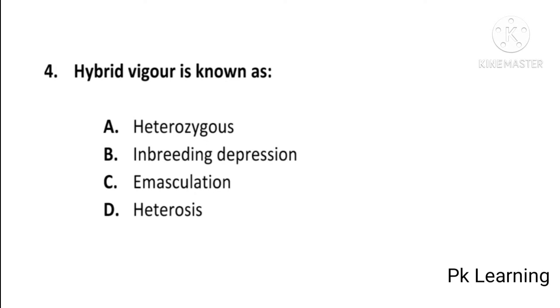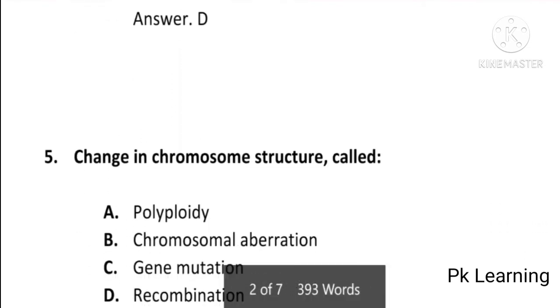And next question is, hybrid vigor is known as heterozygous, inbreeding depression, emasculation, or heterosis. And answer is D, heterosis. Hybrid vigor is known as heterosis. D is correct option.